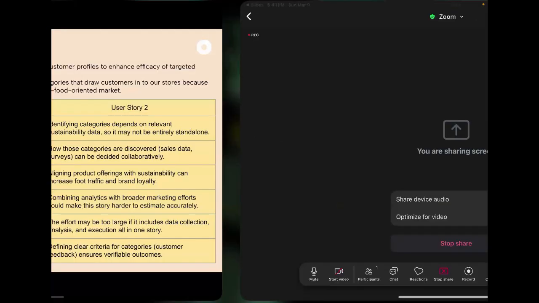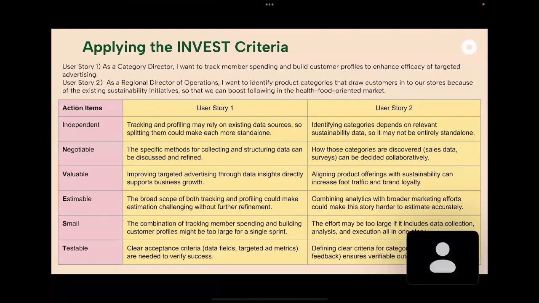So now we're going to apply the INVEST criteria to ensure each user story is high quality and feasible. So for the first user story, the independent criteria is partially met. Tracking and profiling may rely on existing data sources, so splitting them can make each more standalone.